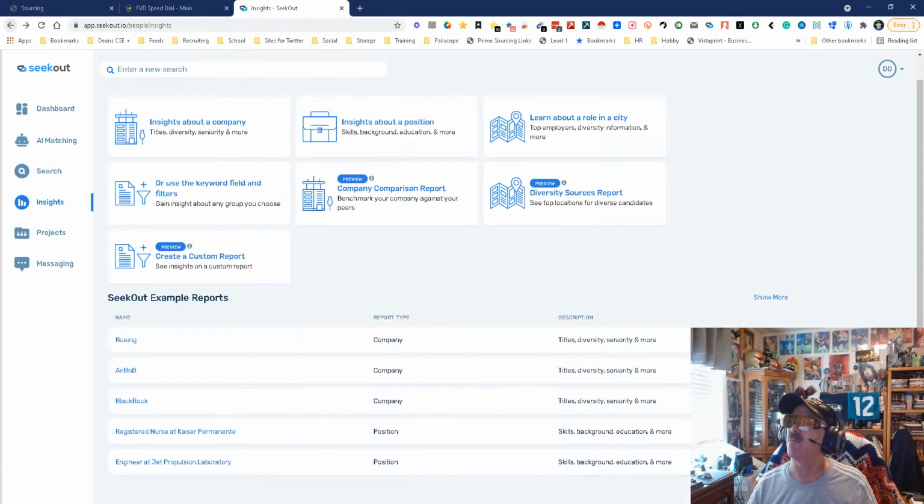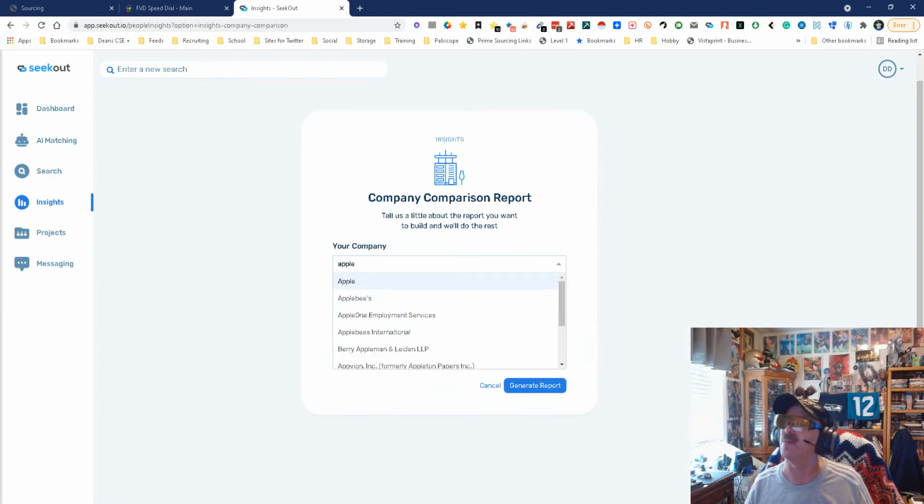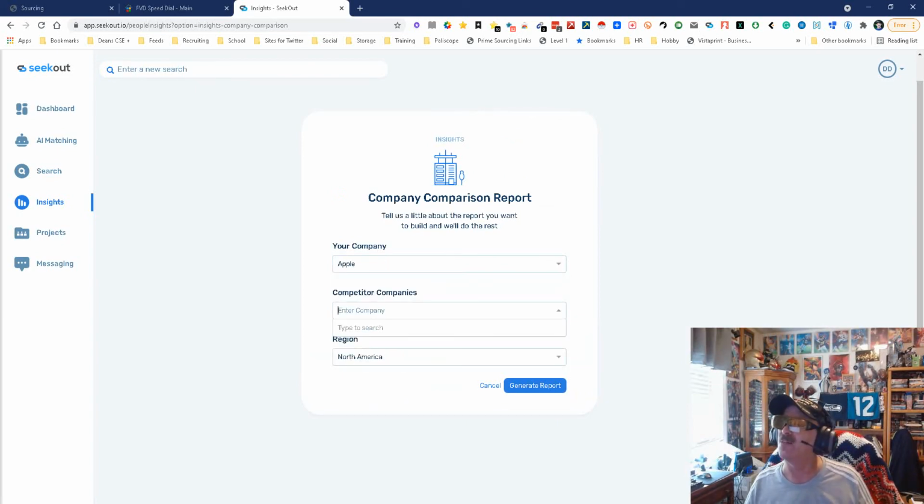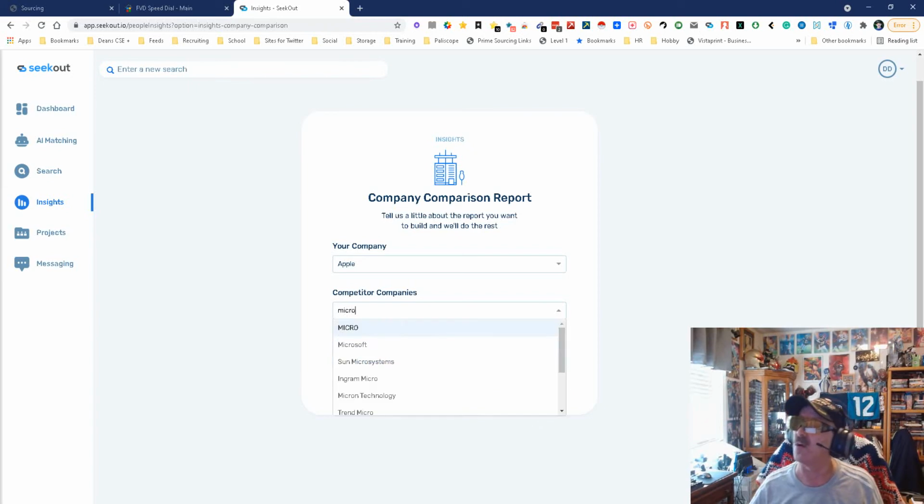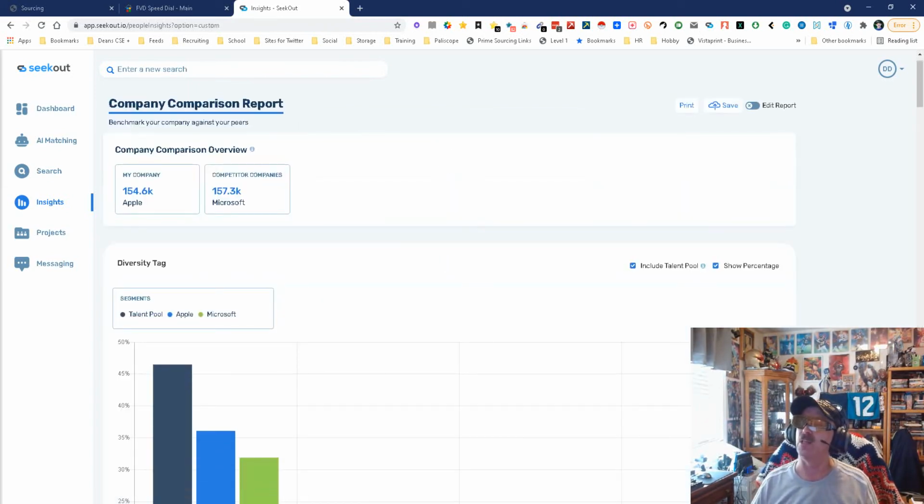So let's keep moving on down the highway, and use the keyword field and filter. That means basically we're going to do a Boolean search. We're not going to look at that. Now here are some interesting previews that they have. Company comparison. Now this is interesting. So let's enter a company. We're going to say it's our company. I'm going to say our company is Apple. Let's do a competitor. Let's go with Microsoft. Region North America, general report, and look at the comparison.